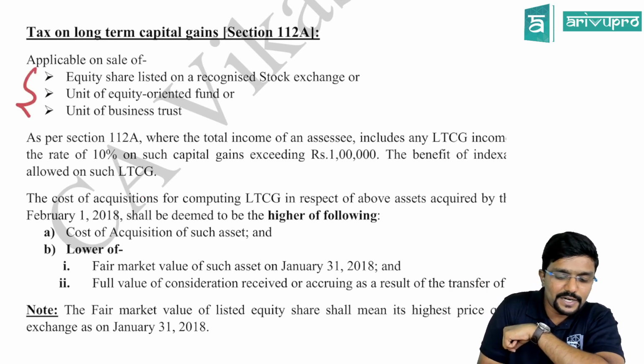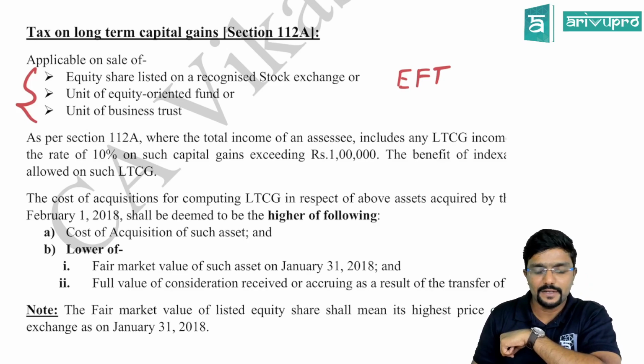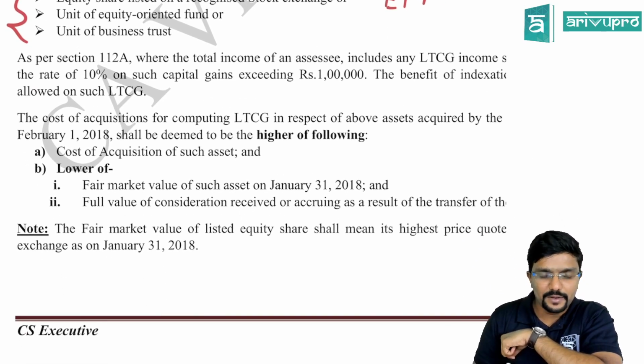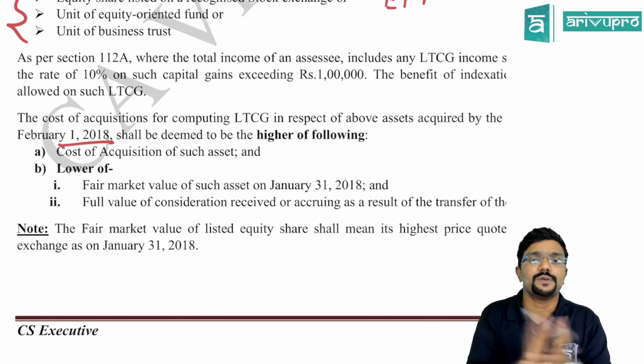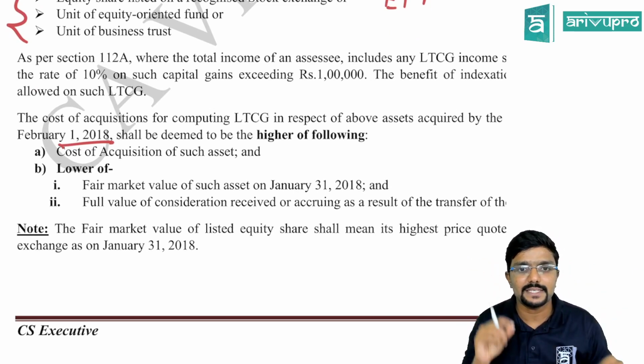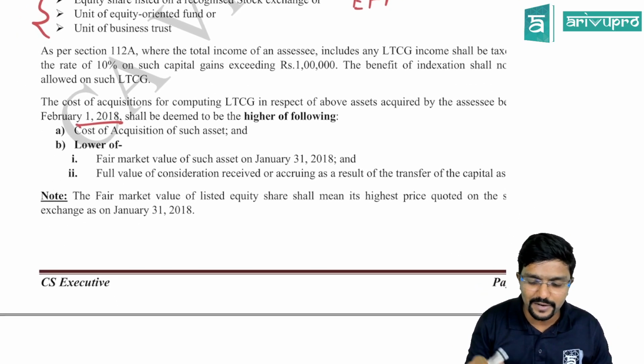I call them in short EFT. Okay, fine. Now this was purchased when? Before 1st February 2018. In that case, what will be the cost calculation? Come on guys, higher of A or B, but B is lower of 2 things. We'll do one by one.